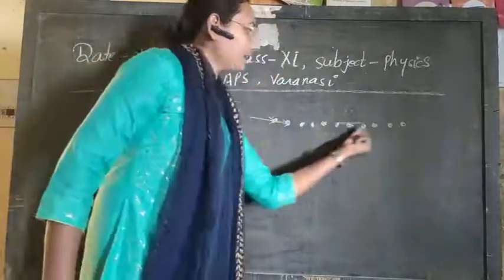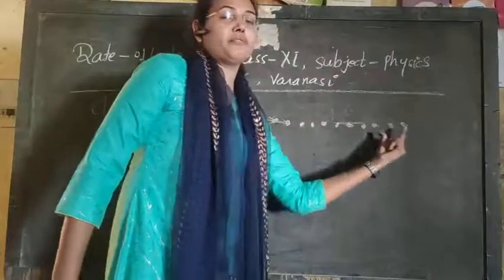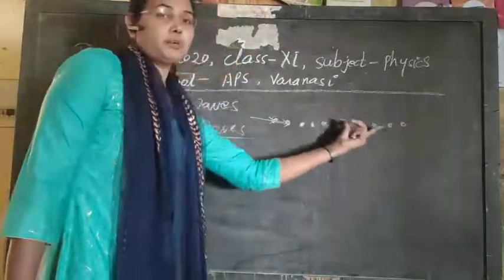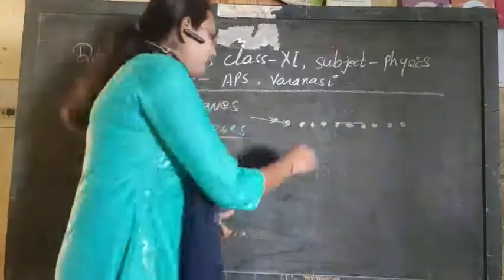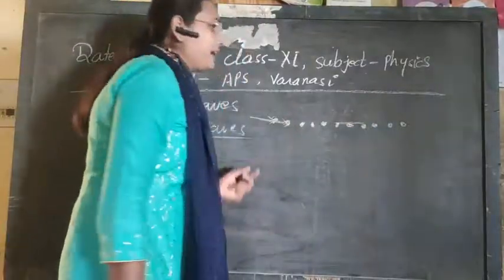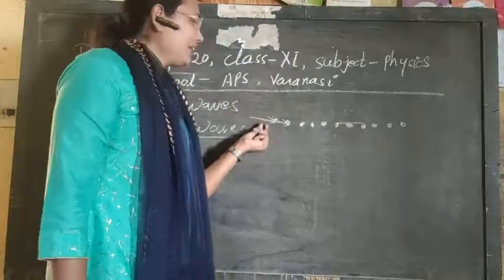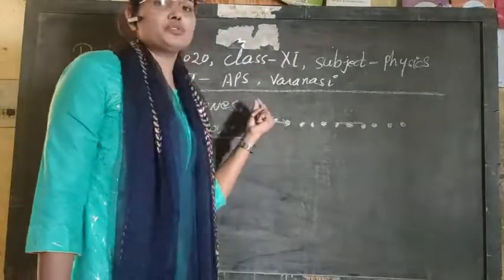So if so many atoms or molecules are arranged in this periodic manner, and we disturb the first one by adding some amount of energy to it, or you can say we are applying an external force to displace it.